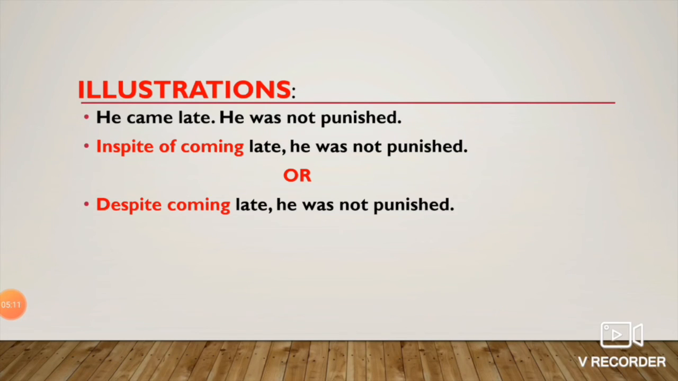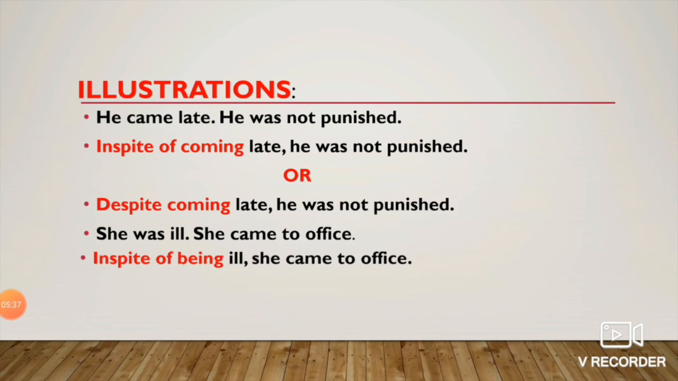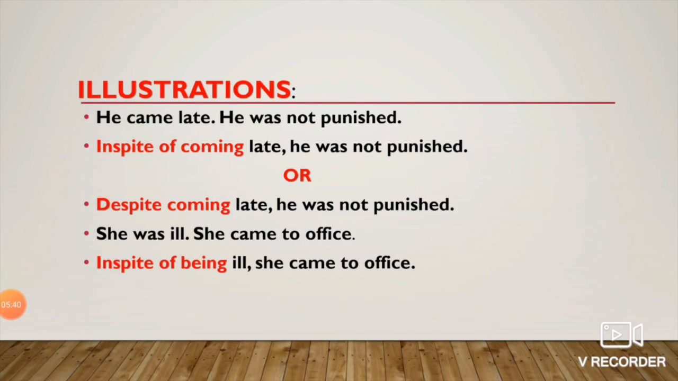Let us take another example. She was ill, she came to office. Again, children, same subject, so she will be used once. The verb of the first sentence is was, so was will change into being. In spite of being ill, she came to office. Or despite being ill, she came to office.